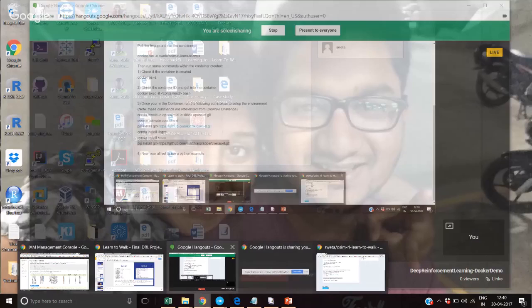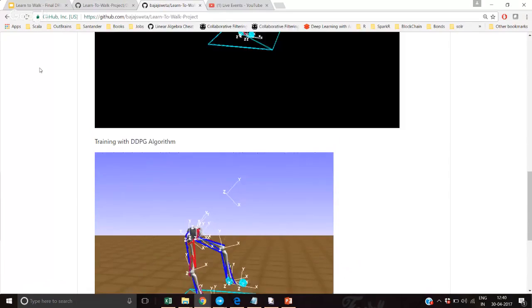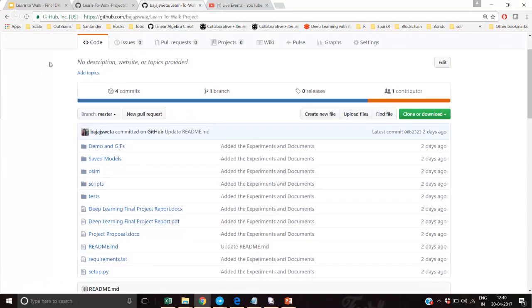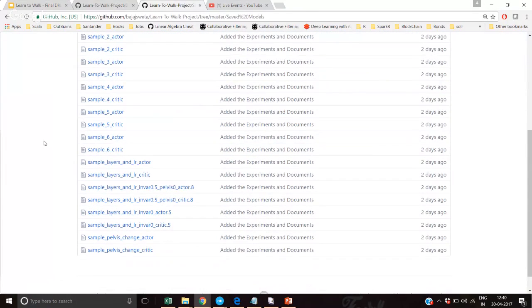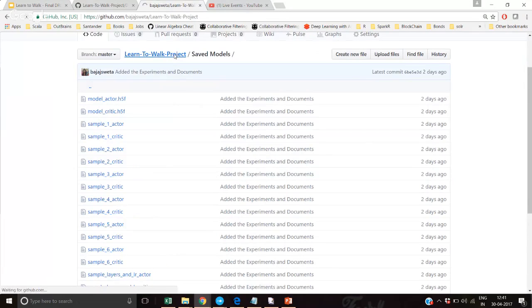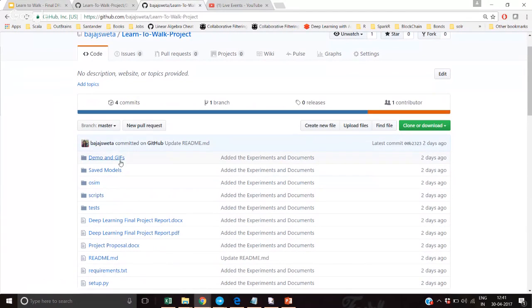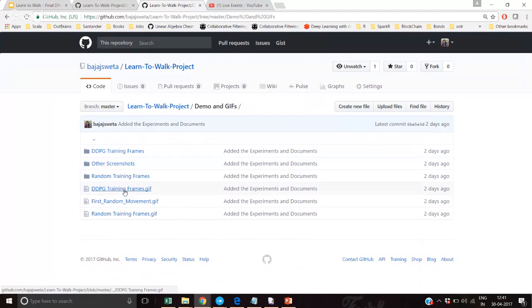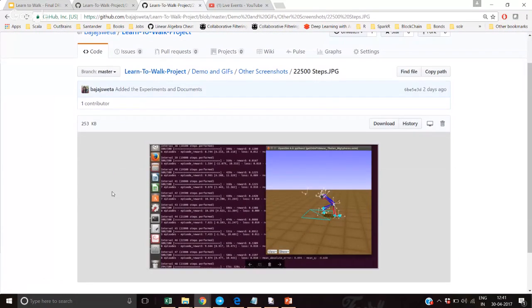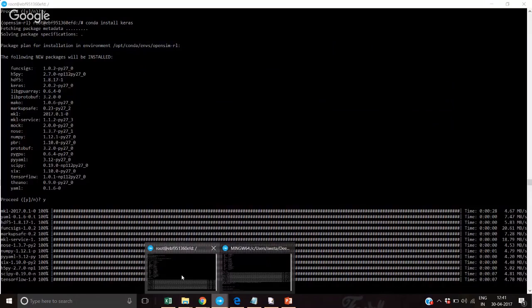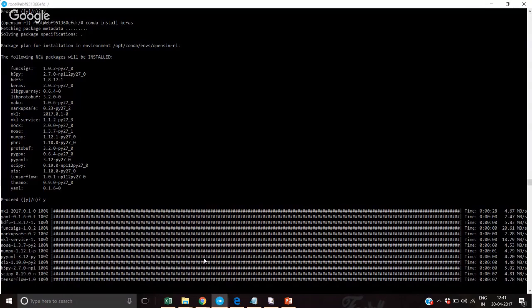So the next thing that I have in the Git repository, since I've tried many algorithms and different combinations, if you see this folder called saved models, the saved models is the place where all my saved experiments are kept, and it's basically saved the weights. Another folder that is present is demo and GIFs. So demo and GIFs is one important folder which has all the screenshots of different experiments and you can see how it is walking. It has come out of its grid and it's walking. So yes, some of those experiments have been captured.